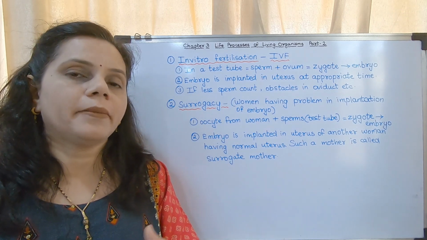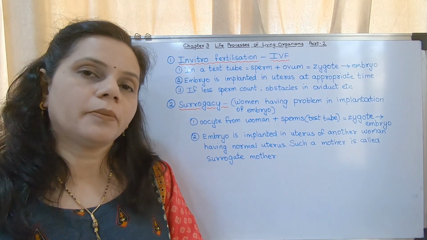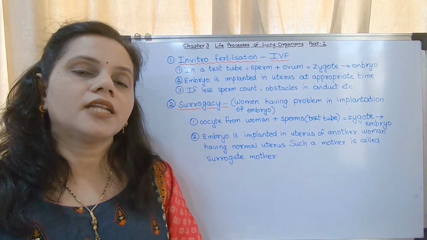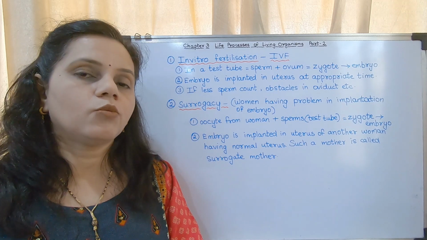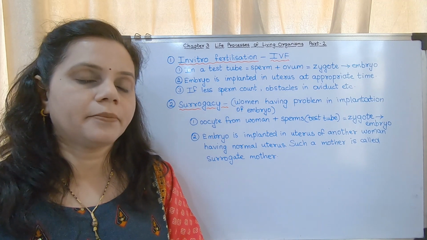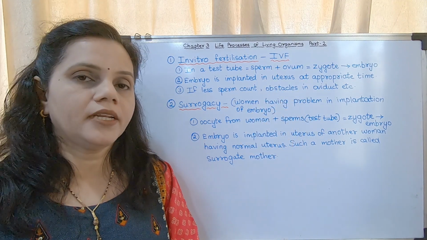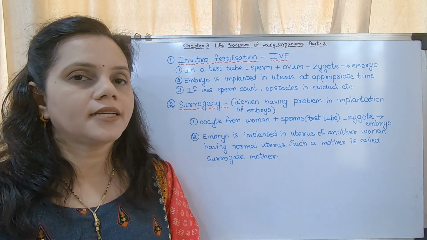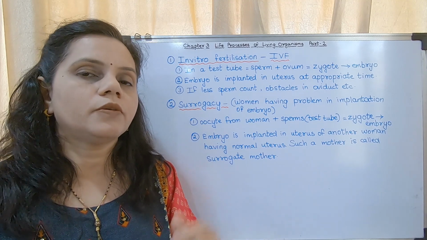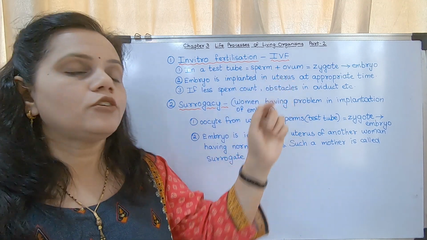So in the case of the man who wants to become a father, if there is less sperm count, then the fertilization might not occur. Or in women, if there are obstacles in the oviduct, then the fertilization might not occur. Now what is done? The semen is collected from that man, and the ovum is collected from the woman. The semen and ovum of the couple are collected in the laboratory, and in the test tube the sperm is made to fertilize the ovum.